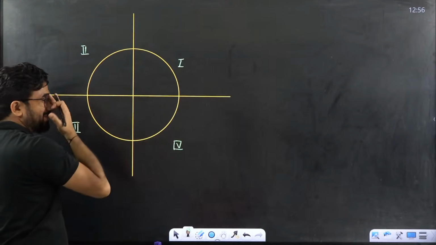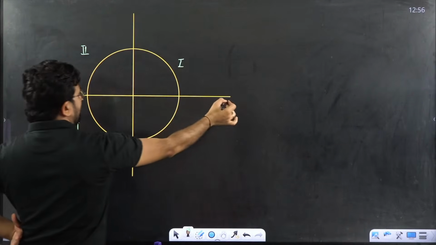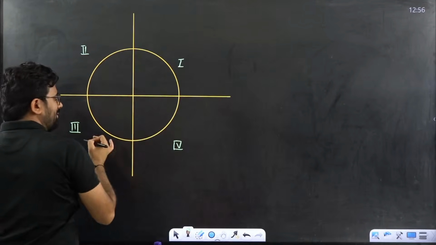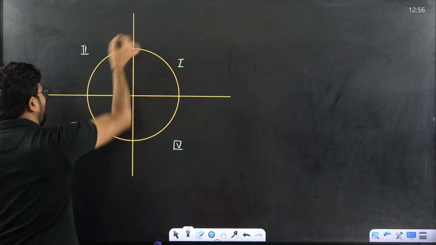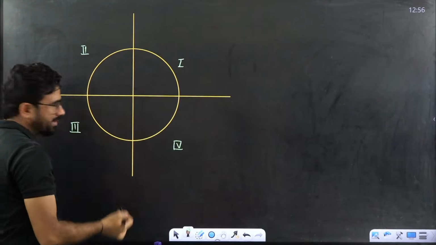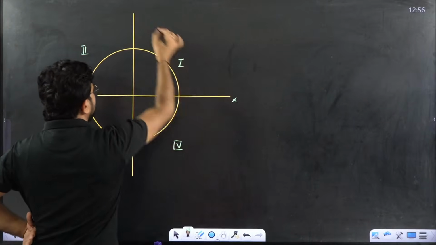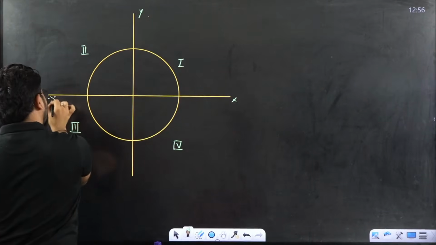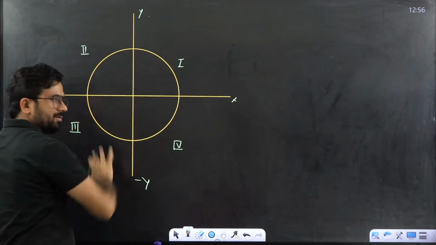Very important. I am dividing it, suppose you can say x, y like this. This is x, this is y, this is minus x, this is minus y. Okay, this is a simple thing.